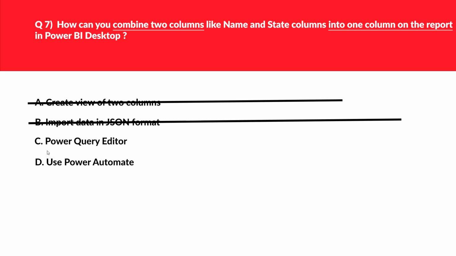Let's look at option C, that is Power Query Editor. Power Query Editor can be used to combine two queries into one, either by performing a merge or append operation. We'll keep this option aside. Let's look at option D, that is use Power Automate. Power Automate has nothing to do with queries and combining two columns into one. We'll reject this since it's more related to automation.